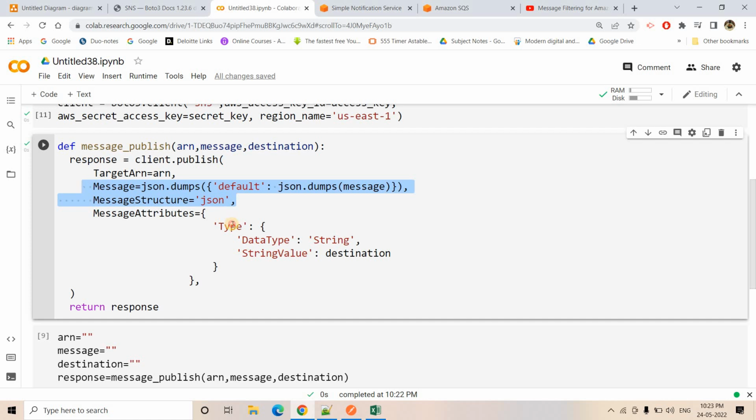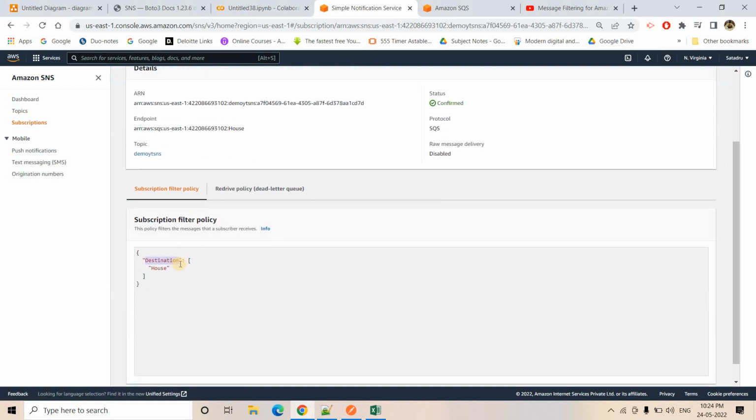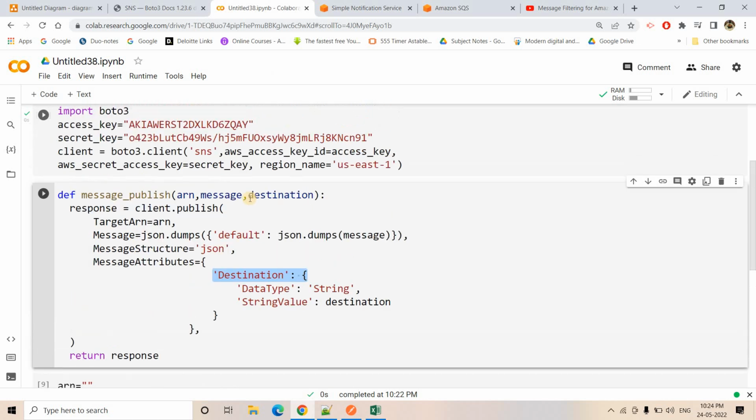So in the message attribute, in this place we need to put the value we are expecting as the key for our attribute. If you check here, we are expecting the key name as destination. I'll take that and paste it here. So whatever destination we pass here should come there, and based on that it will put the message, and filtering will happen.